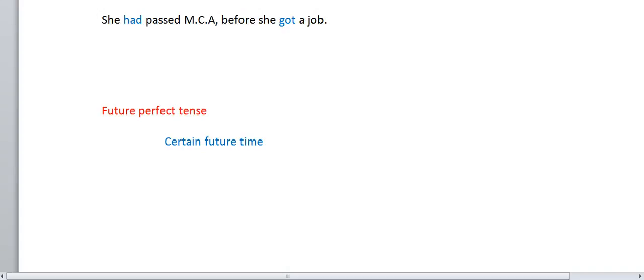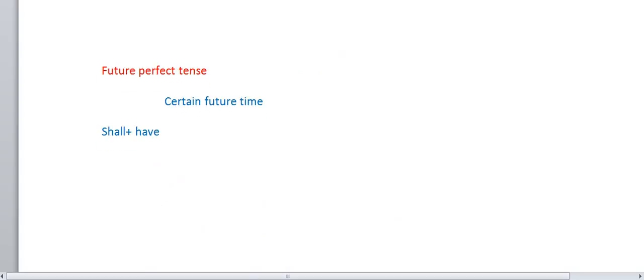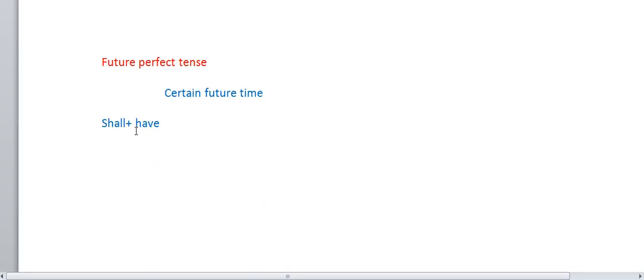It is formed with shall have or will have. Only in past perfect tense do we use had; in all the remaining perfect tenses we use have only. Shall have, will have, and after have we use the last form of the verb, suppose go, went, gone.